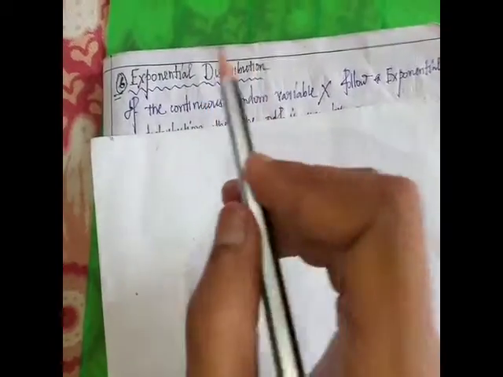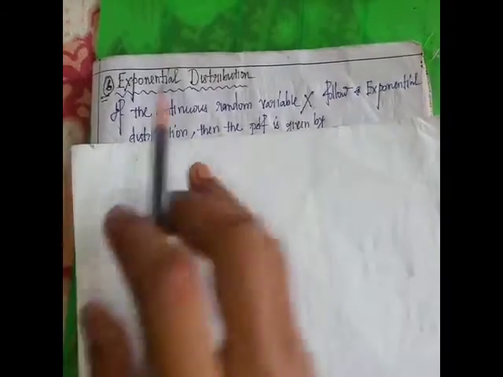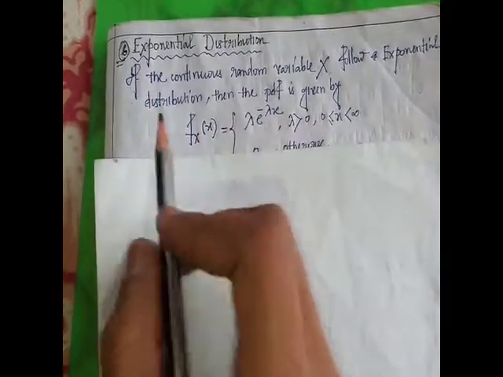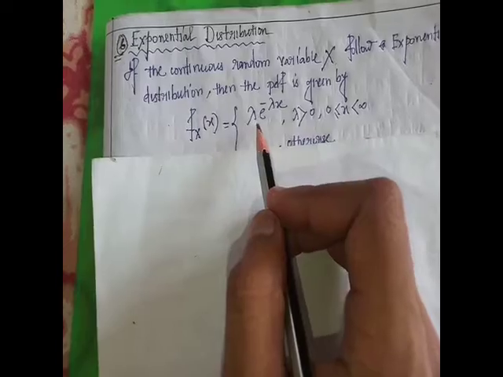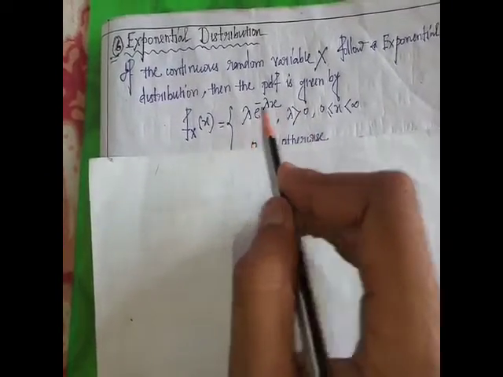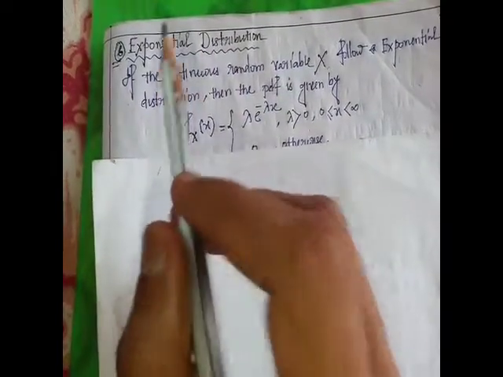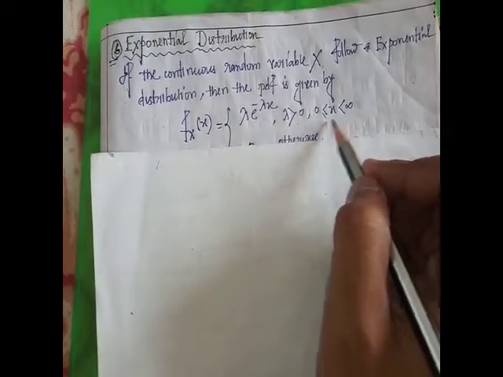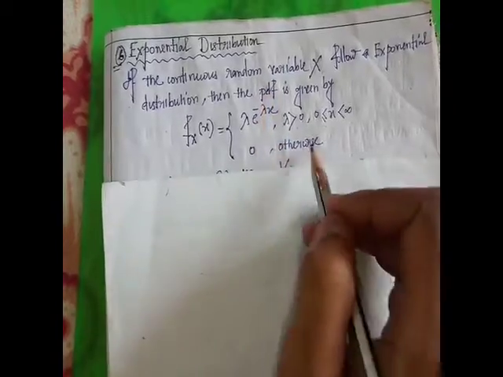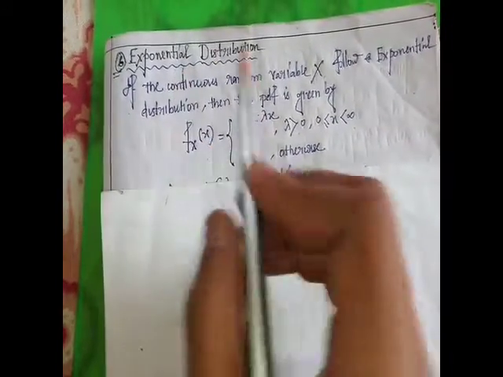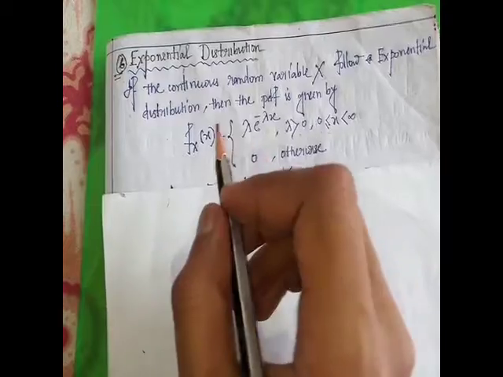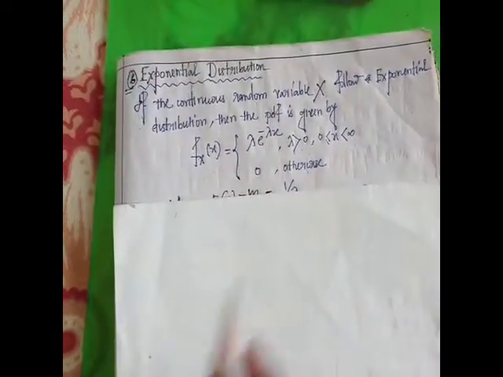Next distribution is exponential distribution. This is a continuous distribution. If a continuous random variable x follows exponential distribution, then the PDF, or probability density function, is given by f(x) = lambda times e to the power minus lambda x, where lambda is greater than 0 and 0 is less than or equal to x which is less than infinity, and 0 otherwise. This is the PDF of exponential distribution.